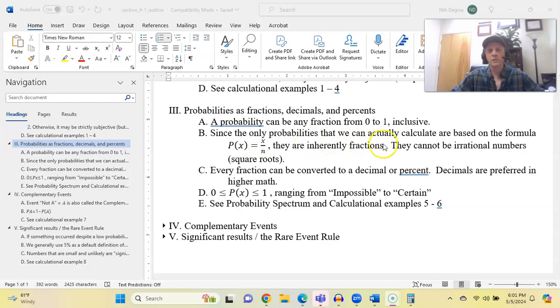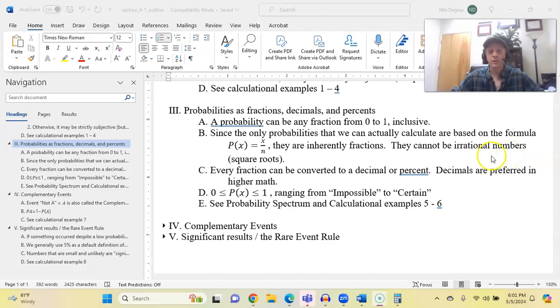Since the only probabilities that we can actually calculate are based on this formula, they are inherently fractions. That means that they cannot be irrational numbers. So you might remember from 7th grade algebra or pre-algebra that numbers can be either rational or irrational. Rational means fractions. Irrational numbers are not fractions. The only irrational numbers that are tested in this class are square roots. So basically, if you see a question that says, can a probability be the square root of 3/4? No, it can't. It can't be a square root. It has to be a fraction.